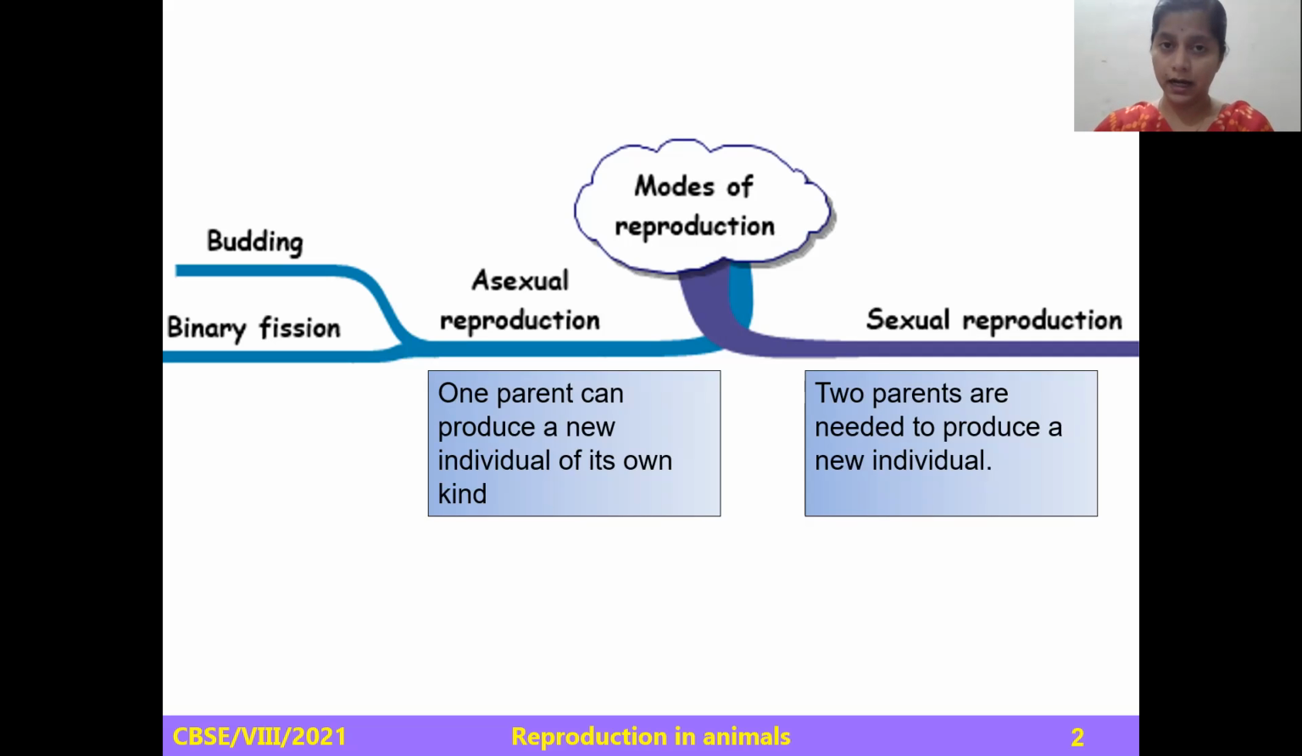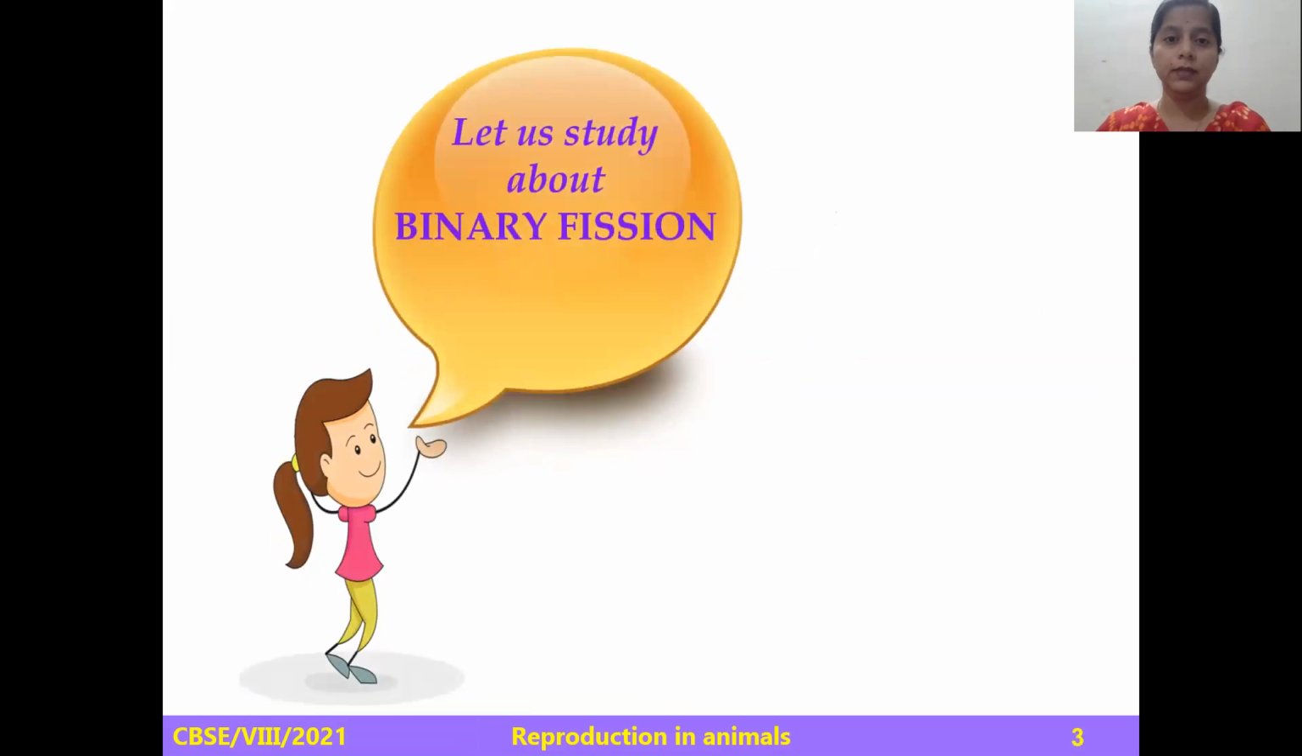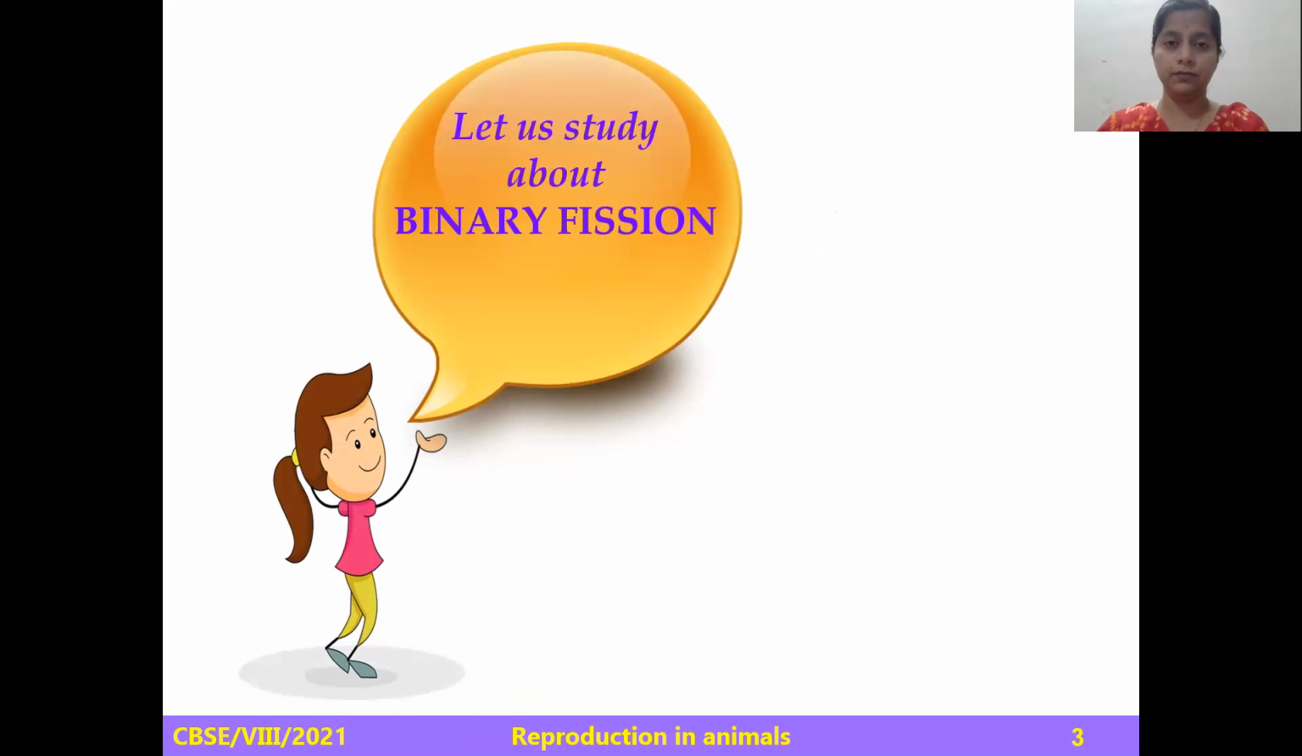Many animals like hydra, starfish reproduce asexually, and microorganisms like amoeba, paramecium, euglena also reproduce asexually. Organisms reproduce by using different means like binary fission, budding, and fragmentation. One by one, we will begin these different methods of asexual mode of reproduction. Let us study about binary fission.